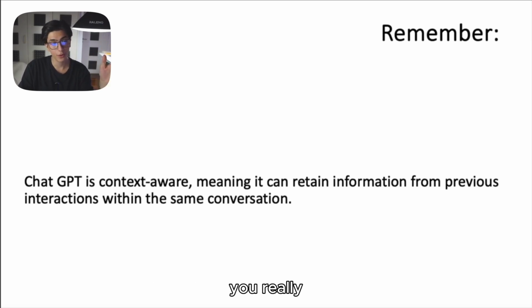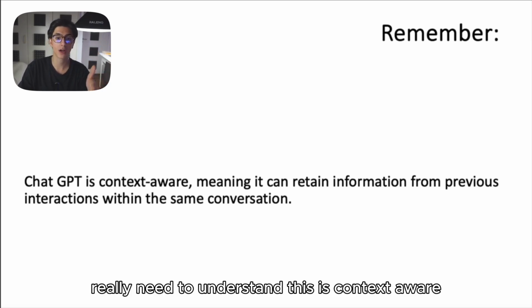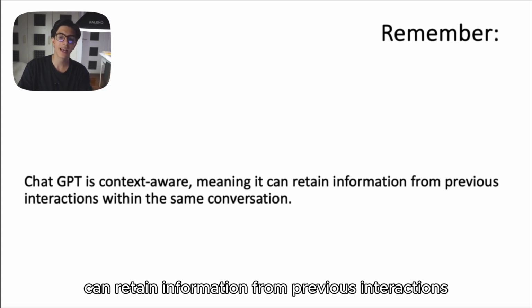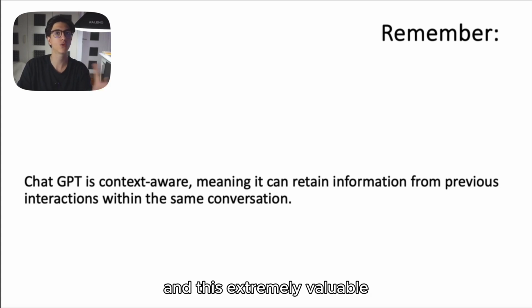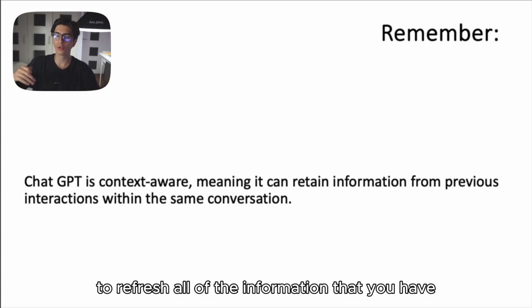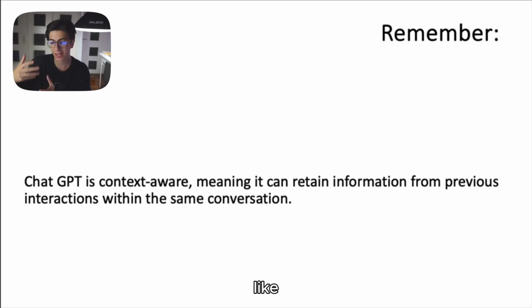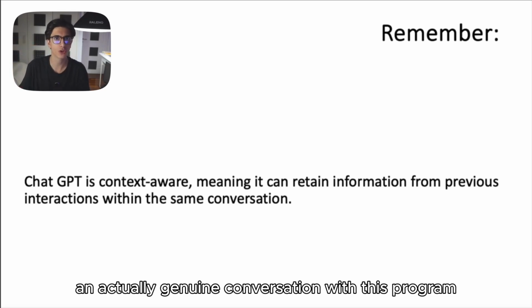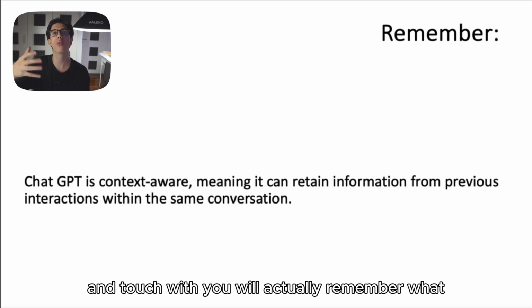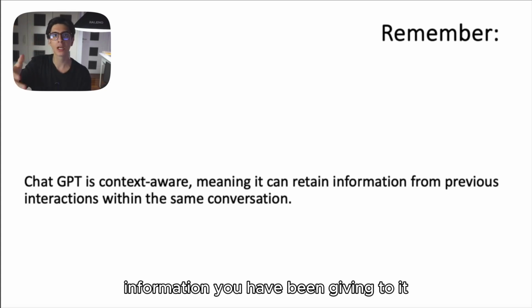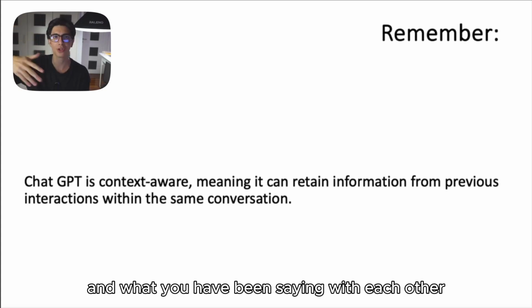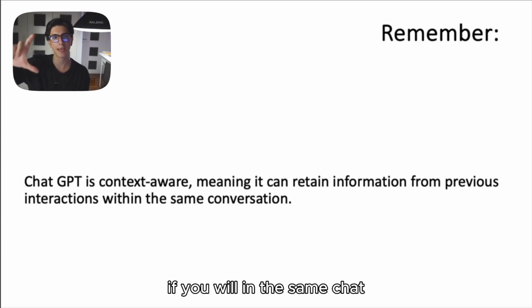ChatGPT also, and you really need to understand this, is context aware. This means that it can retain information from previous interactions within the same conversation. And this is extremely valuable. You don't need to refresh all of the information that you have in one chat with ChatGPT every time that you input a prompt. You can really engage in a genuine conversation with this program, and ChatGPT will actually remember what information you have been giving to it and what you have been saying to each other, if you will, in the same chat.